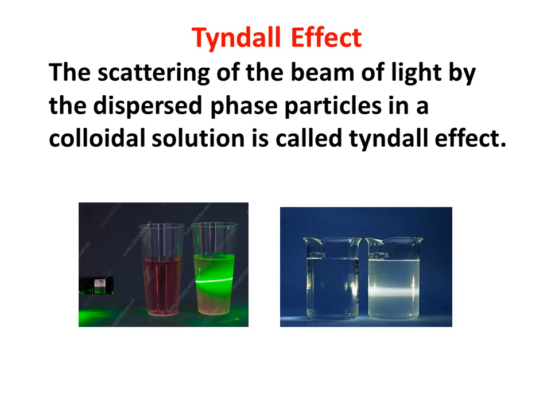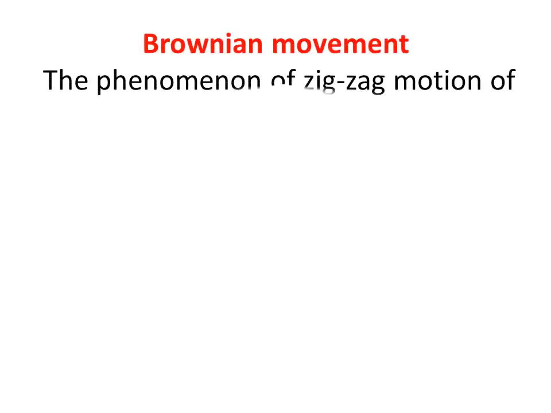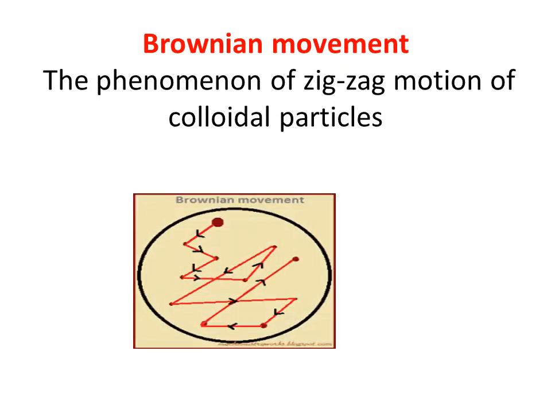Moving on to the next concept, Brownian movement. What is Brownian movement? In colloidal solutions, if you observe the particles by passing a beam of light, the particles will be moving in a zigzag motion, and this movement of particles is called Brownian movement.